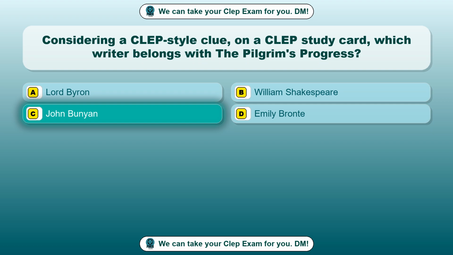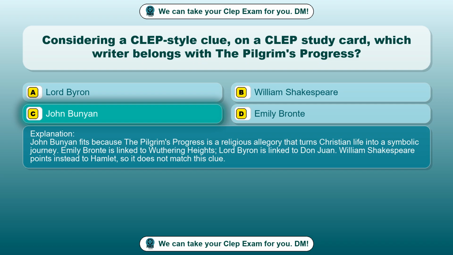John Bunyan. John Bunyan fits because The Pilgrim's Progress is a religious allegory that turns Christian life into a symbolic journey. Emily Bronte is linked to Wuthering Heights. Lord Byron is linked to Don Juan. William Shakespeare points instead to Hamlet, so it does not match this clue.